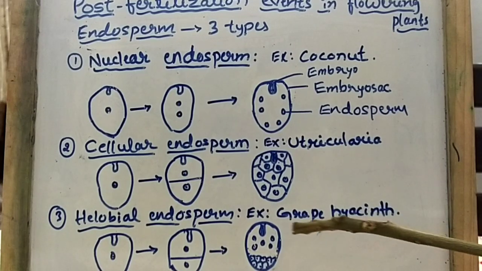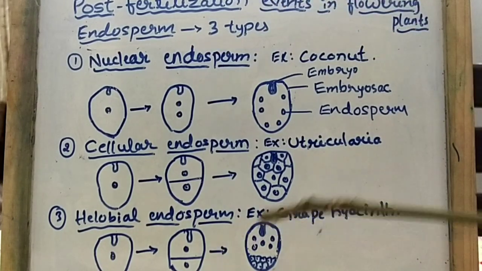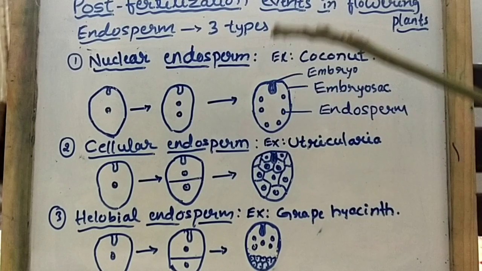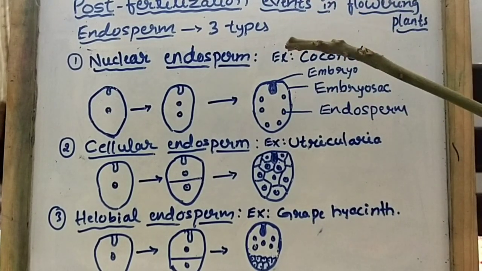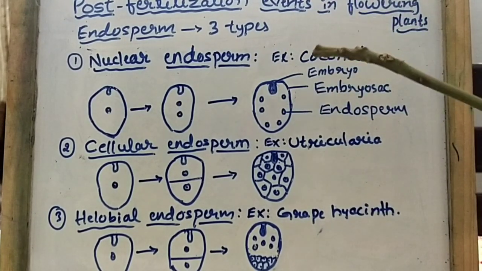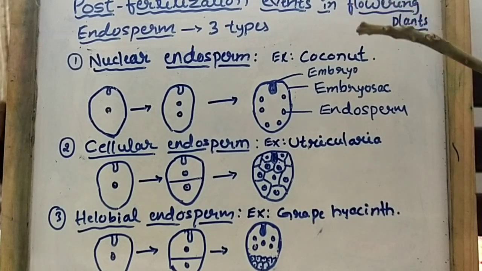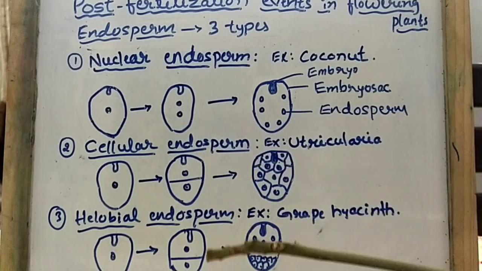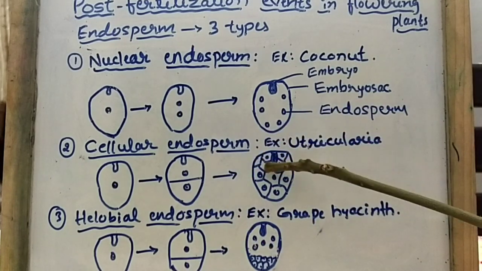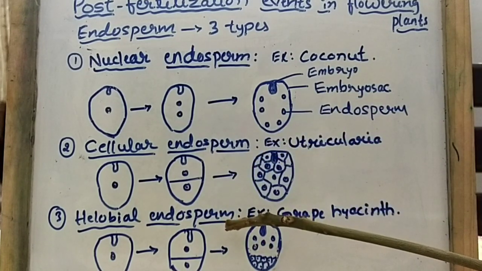So this is about alluvial endosperm. These are the three different types of endosperm that we see in flowering plants. And what is this endosperm? It is a nutritive tissue. I think you all understood about nuclear endosperm, cellular endosperm and alluvial endosperm.